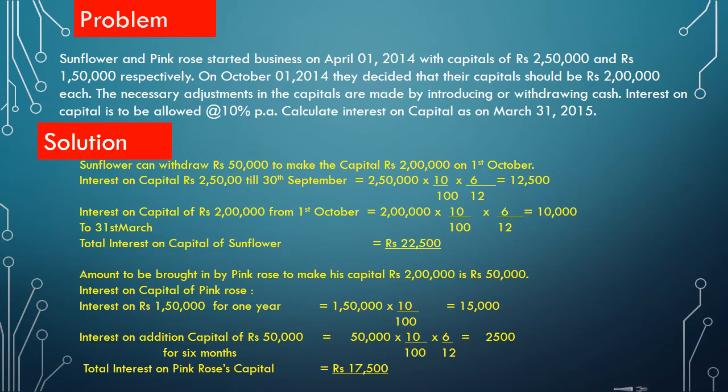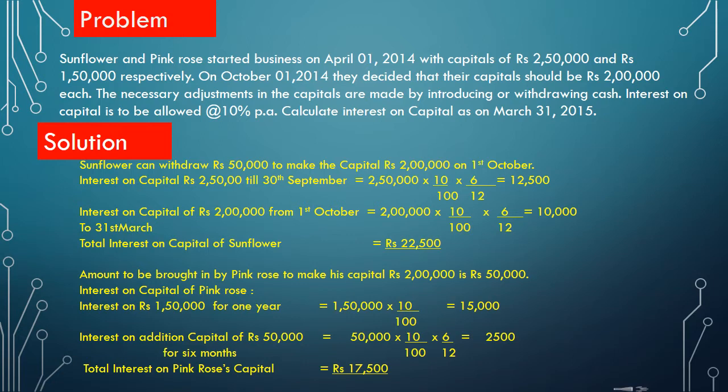At the same time, Pink Rose should bring 50,000. So there is a withdrawal from the capital as well as additional capital to be brought. Then next is the interest rate, that is 10%.